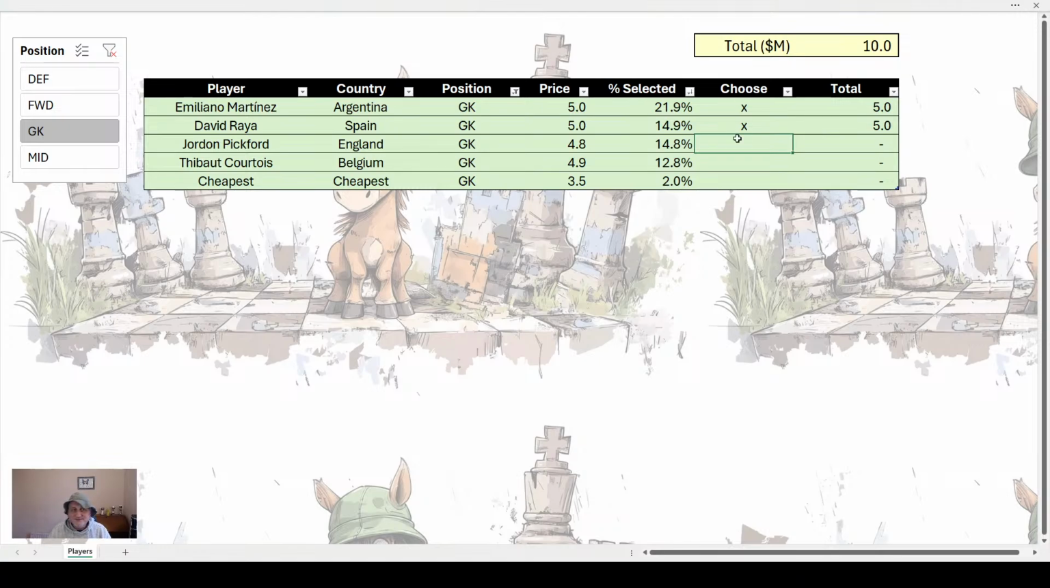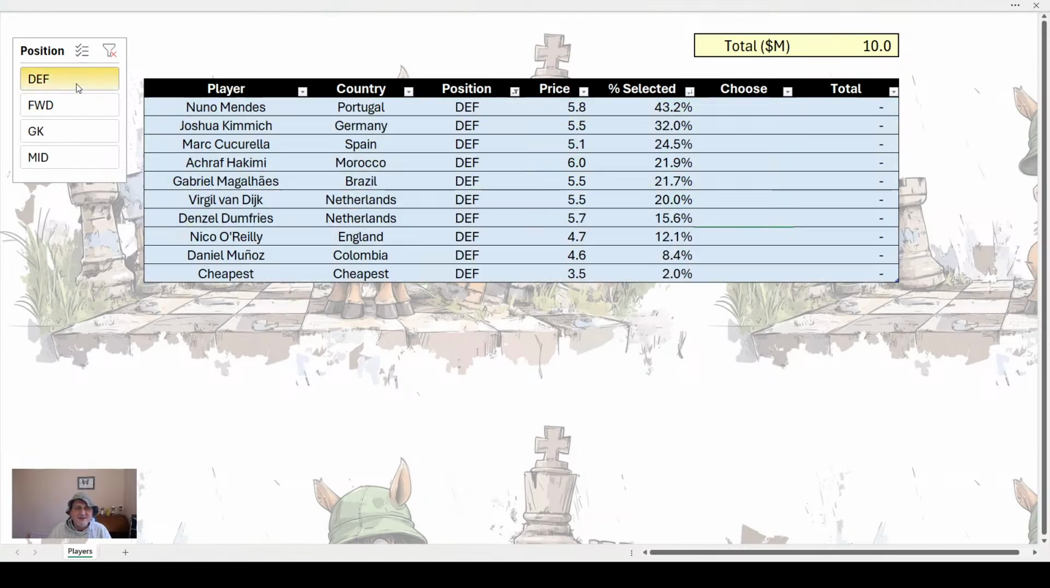Now, regarding defenders, the top 5 are Mendes, Kimmich, who I understand, although he's down as a defender, is actually very attacking, pretty much playing in midfield. And in some fantasy games, he is down as a midfielder. We have to go for Cucurella, who's down as a defender.